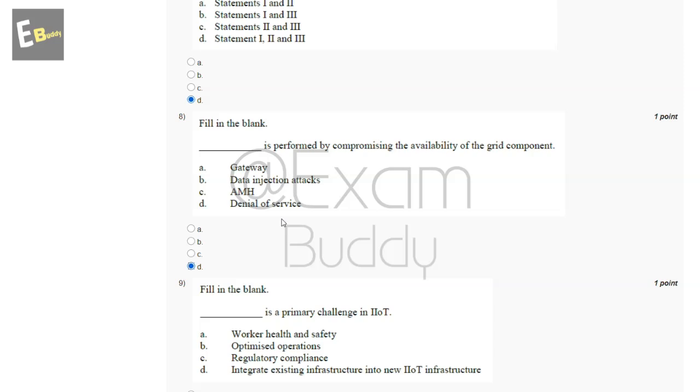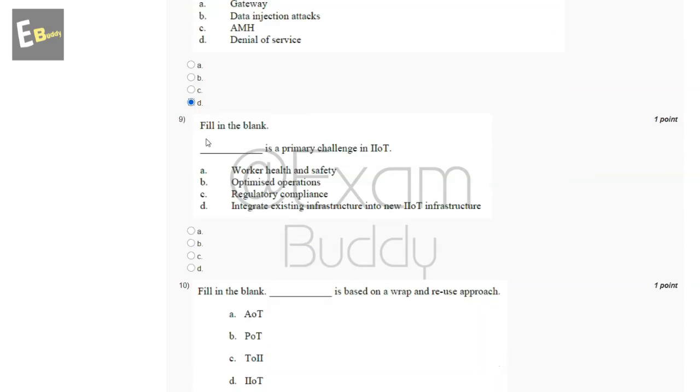Now let's go to our question number 9. Fill in the blank. Dash is a primary challenge in IIoT. So these are the options, and the answer of our ninth question is D, integrate existing infrastructure into new IIoT infrastructure.